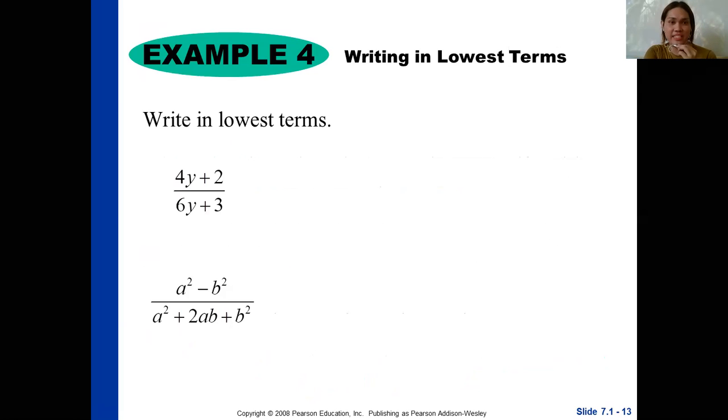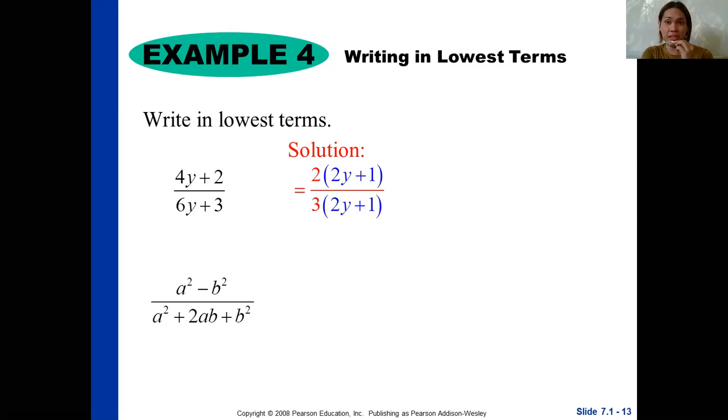So now let's have an example. First, of course, you have to write it in a factored form following step number 1. So you have 2 times 2y plus 1 all over 3 times 2y plus 1. Then cancel the common factors, 2y plus 1. I'll show you how to cancel it. Just cancel the common factors. That's why our answer is 2/3.